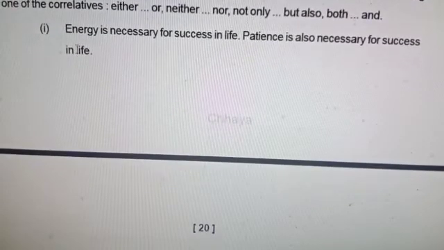So look at this sentence. Energy is necessary for success in life. In the second one, patience is also necessary for success in life. So, not only energy but also patience is necessary for success in life.